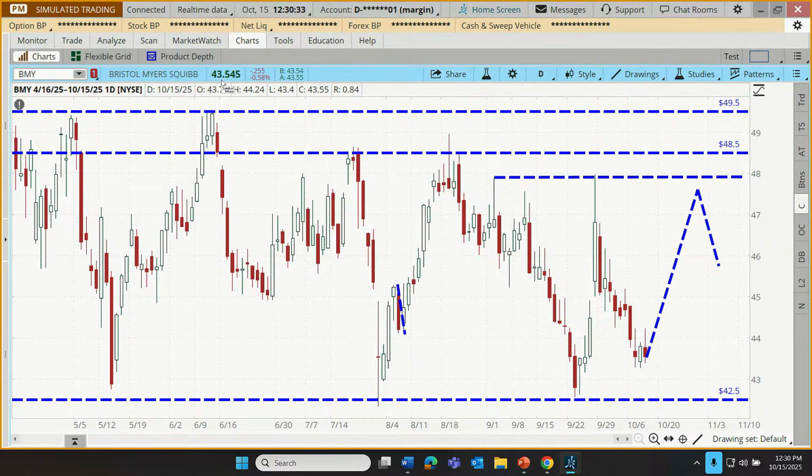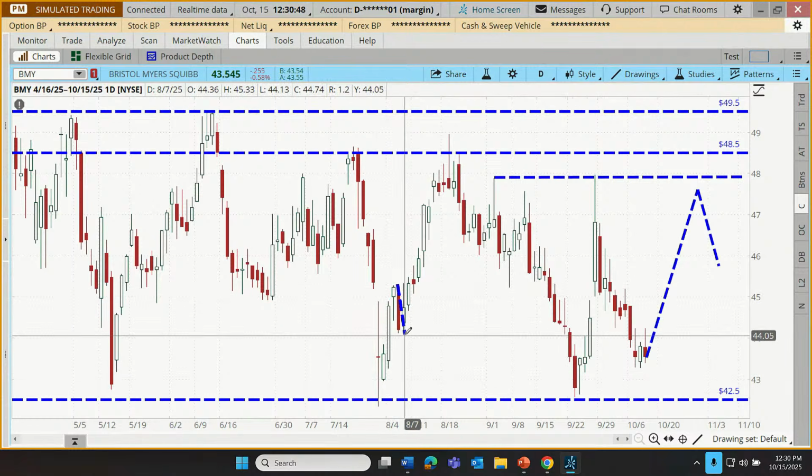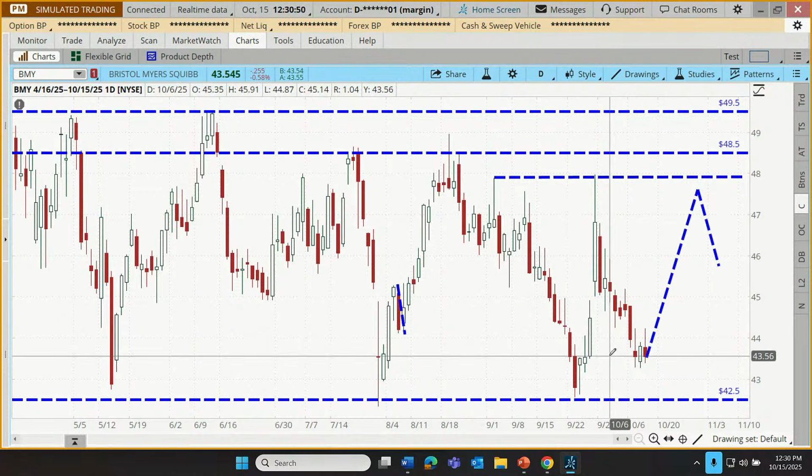What did we pay for it? $43.66 or $43.56, something like that. If we have our stop down there at around 42, it's about $1.50. Well, I want a little bit more wiggle room than $1.50 in case the stock runs up and then it pulls back $1.50 and then goes higher. Let's put in a trail stop $2 below our entry price. All right. So what was our entry price?